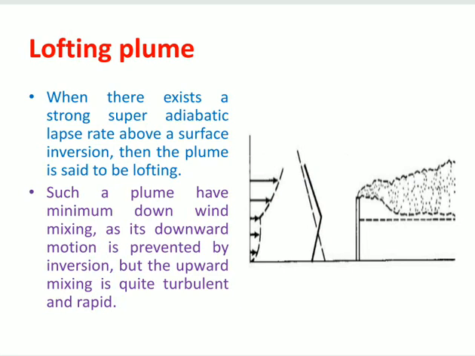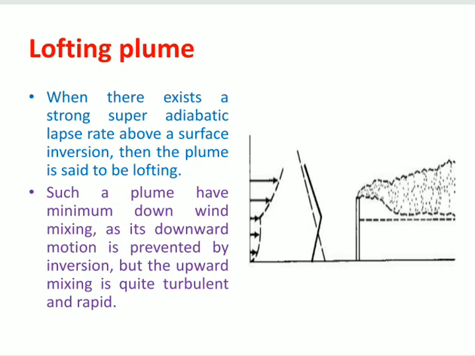Lofting plume is nothing but whenever inversion takes place in atmosphere, and that inversion layer of atmosphere should be less than the height of a chimney. In that case, pollutants entered into atmosphere. And one more thing we have been discussing, that if the pollutants entered in the zone of inversion, the pollutants cannot escape from the inversion. And if the pollutants entered in atmosphere outside of the inversion, those pollutants cannot enter into the inversion.